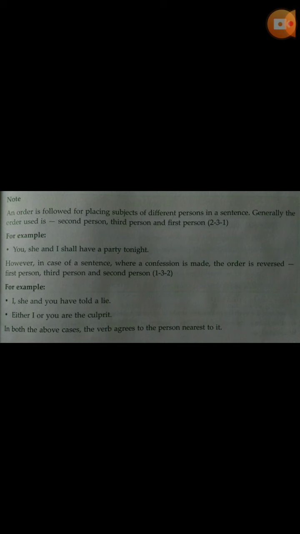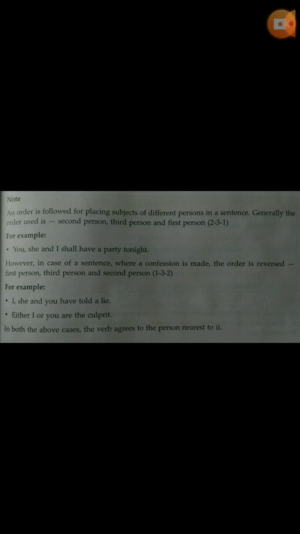However, in case of a sentence where a confession is made, that means we agree our mistake, in such cases, the order is reversed. First we have to use the first person, then third person, and the second person. 1, 3, 2. For example, I, she, and you have told a lie.